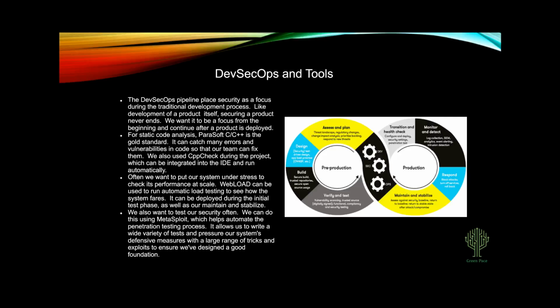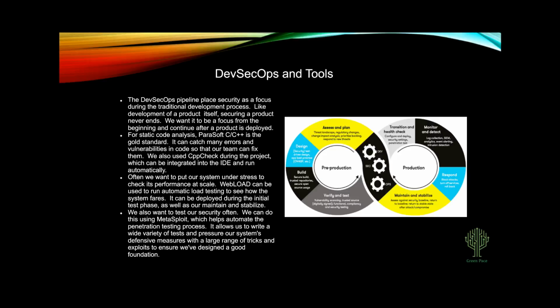When we choose our dependencies, in a previous course I used some OWASP dependency checks to go through third-party dependencies that we might be using and see if there are any problems there or anything we can focus on. During our actual development process, when we're writing our code and the verify and test, we can do a lot of static code analysis. Parasoft is the leading man in that realm.